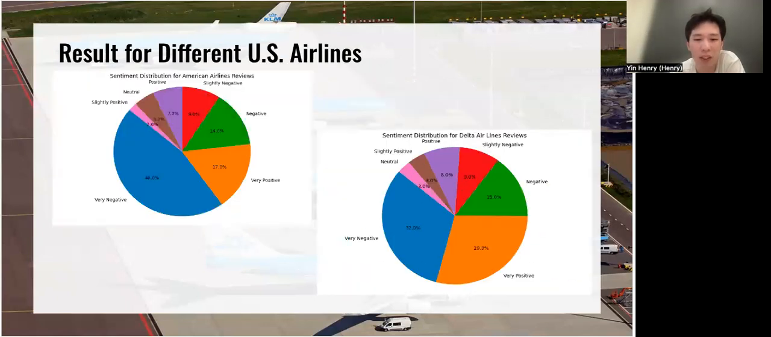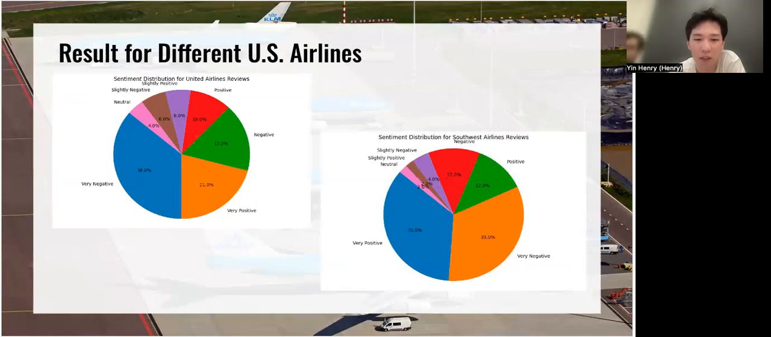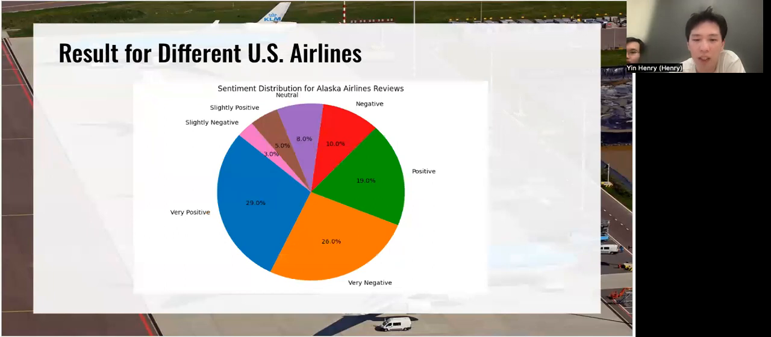Compared with the Indian airlines, the US airlines are generally much better, because even though it's basically the same, with the blue part still very negative, the proportion is much lower. The first 2 airlines are American Airlines and Delta Airlines, and it stays the same for United Airlines and Southwest Airlines. The last airline is Alaska. As you can see, it's much better than the previous airlines because the blue part is now very positive, and it only has 26% as very negative.